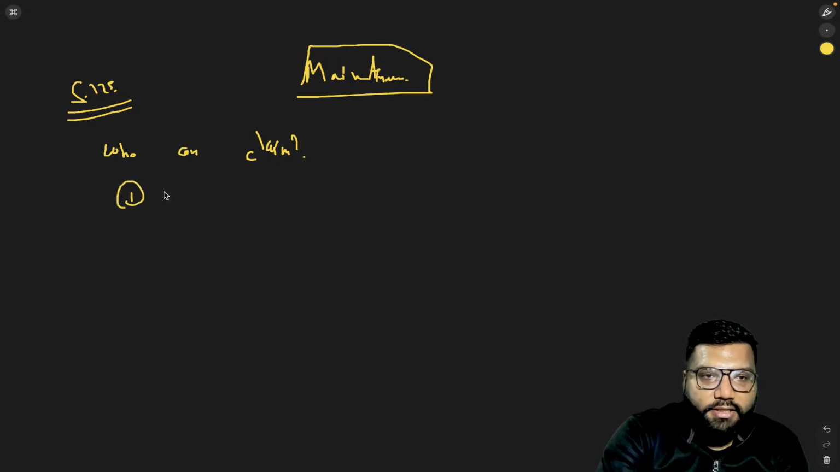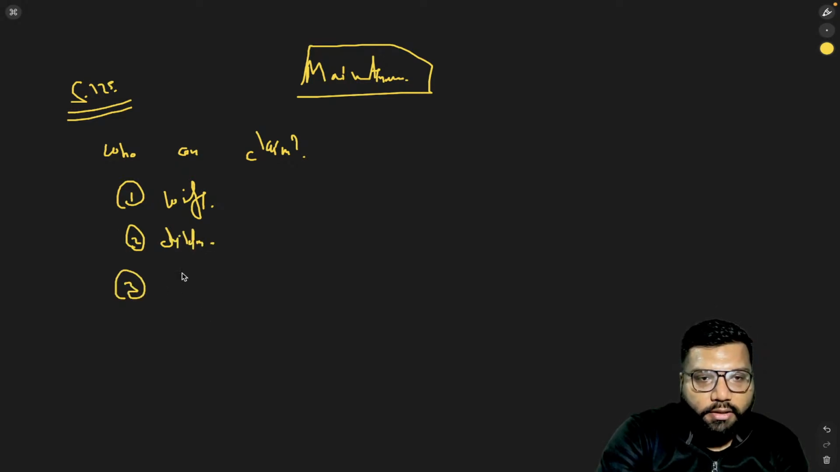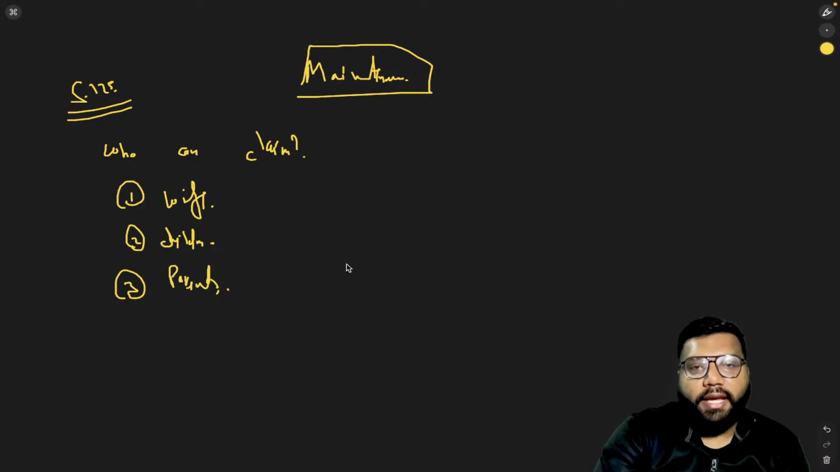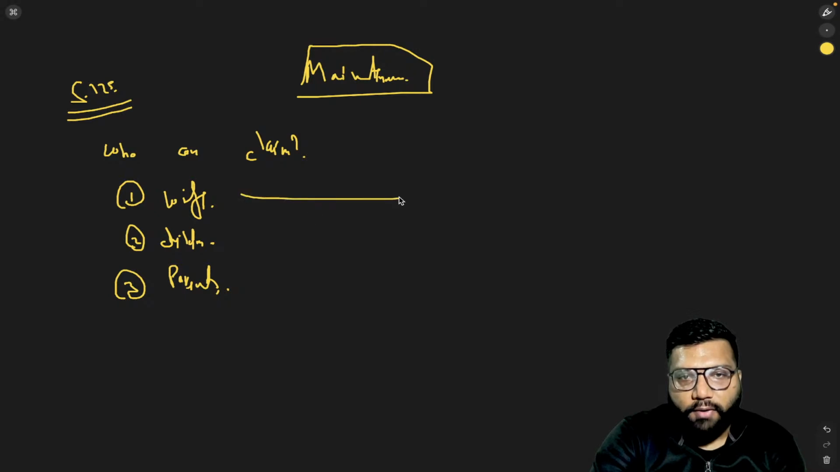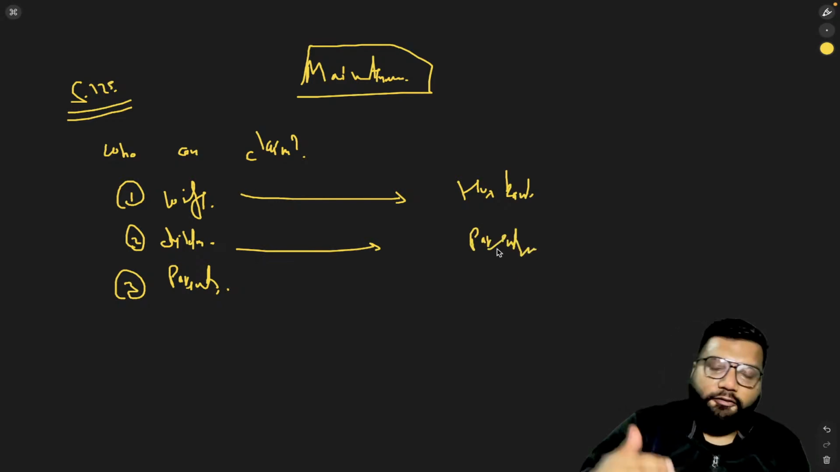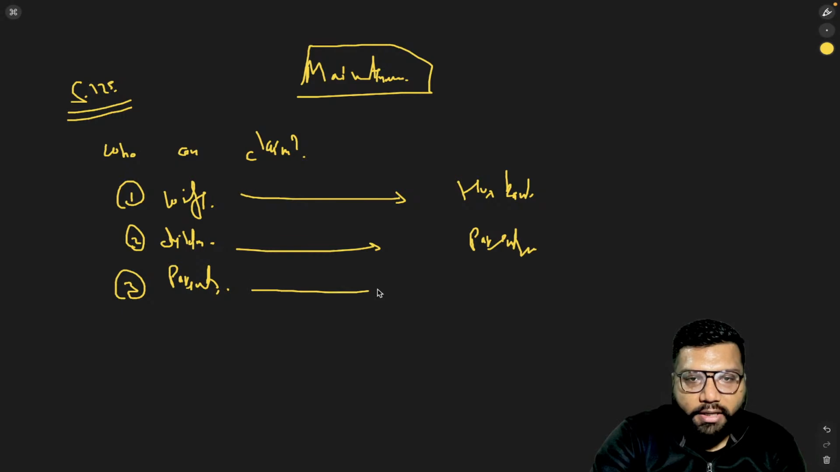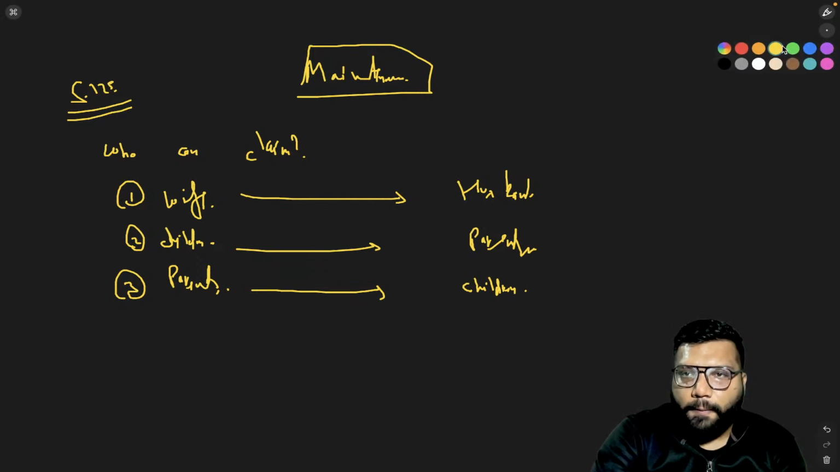So the answer of the first question, who can claim maintenance? The first answer is wife. The second one is children. And the third one is the aged parents. And against whom they can claim maintenance? Wife to the husband, children to the parents, and here parents means the father and mother, and the parents to their children. Now going into the details, against whom they can claim.